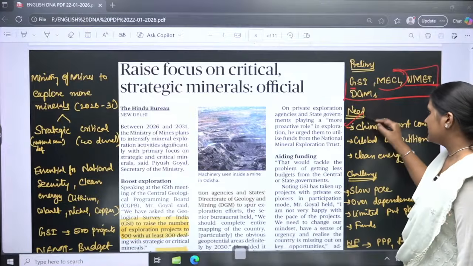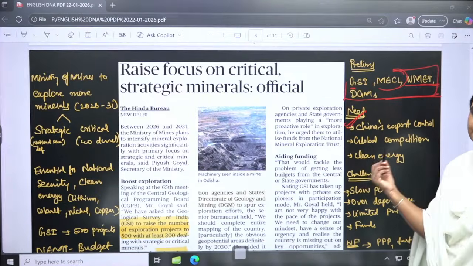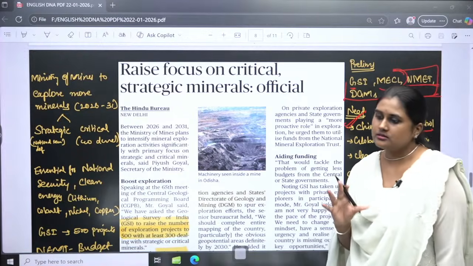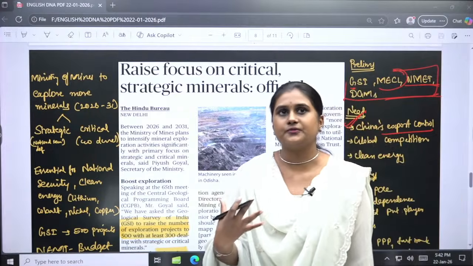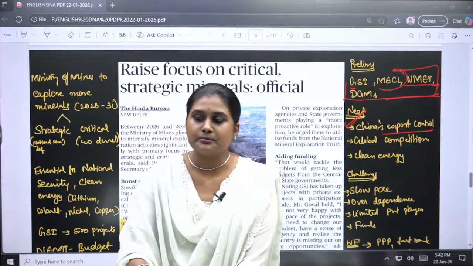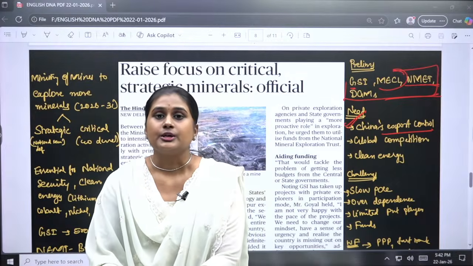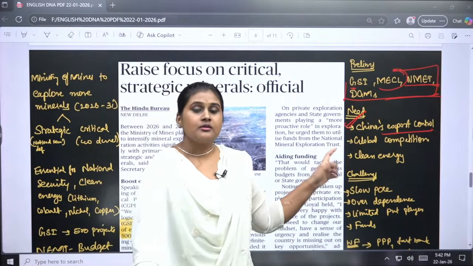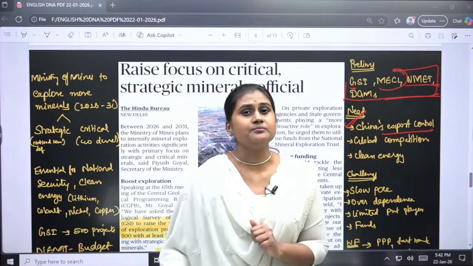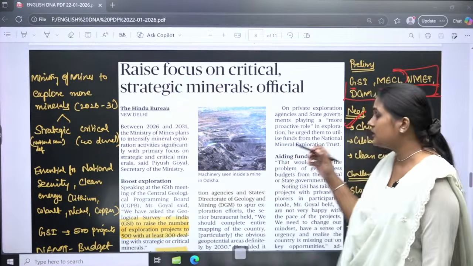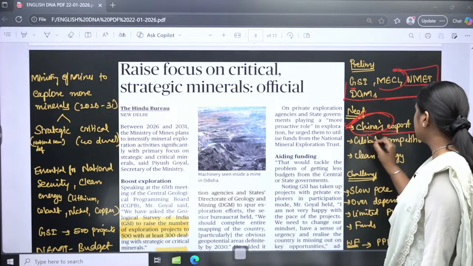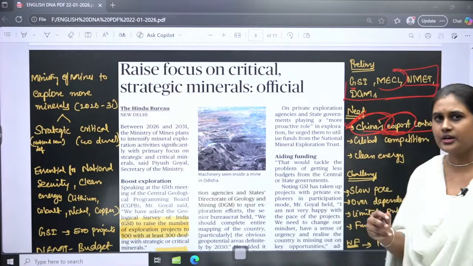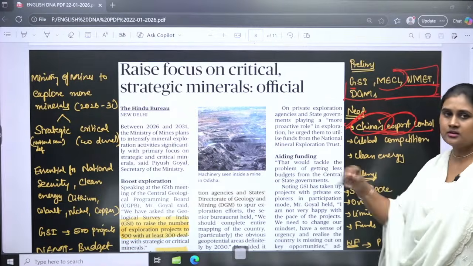Here, as we have discussed, what is the need for this mineral exploration right now? China's export control on the critical minerals: they are right now playing a different game globally, because critical minerals are very essential for today's geopolitics. China has a huge number of critical minerals, and India also depends on imports from China for these critical minerals. China's export control has been very crucial for India. That is why we are going for further explorations.